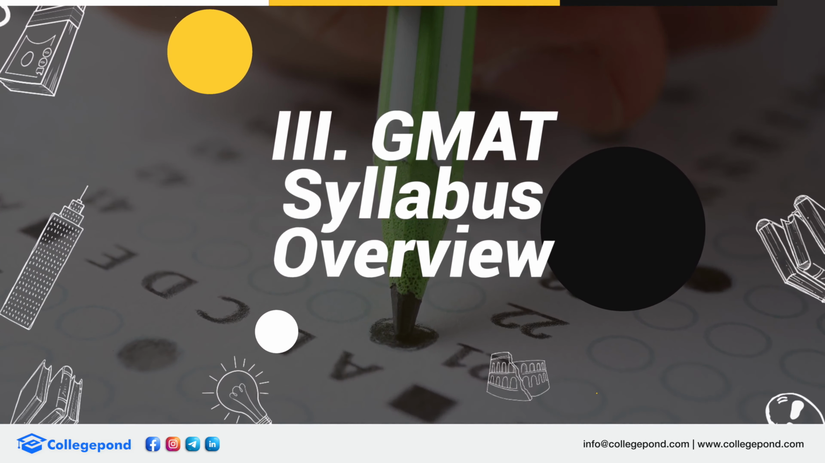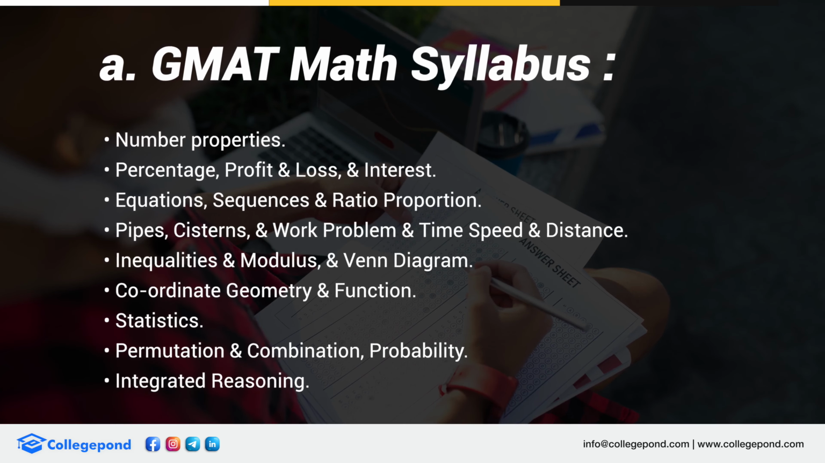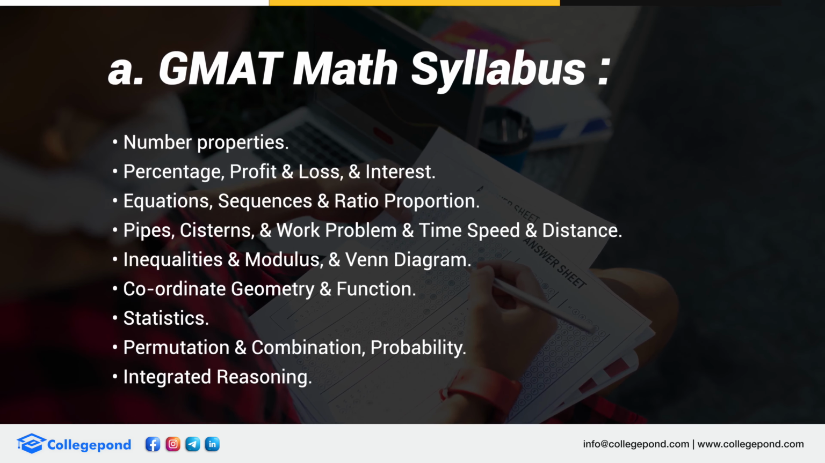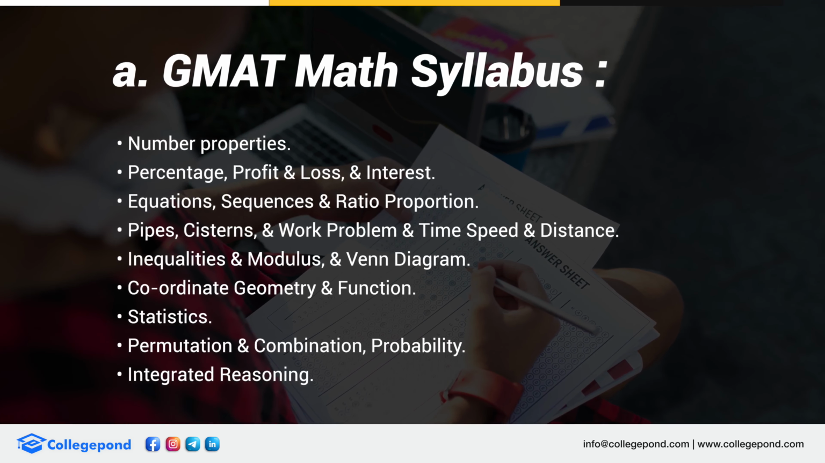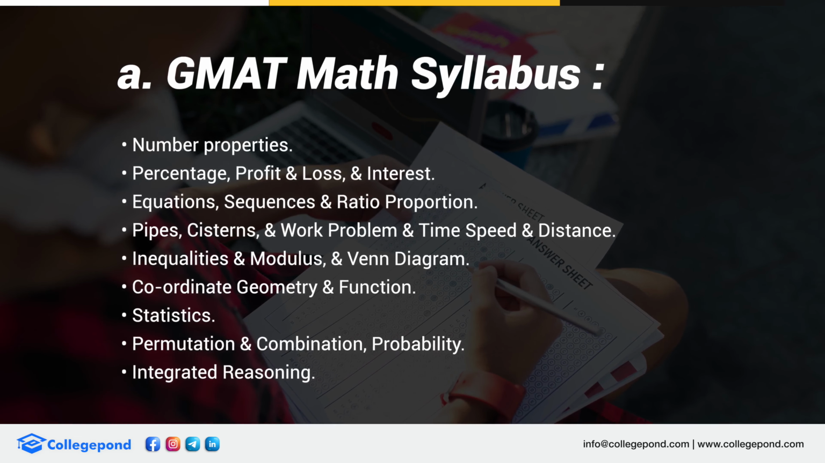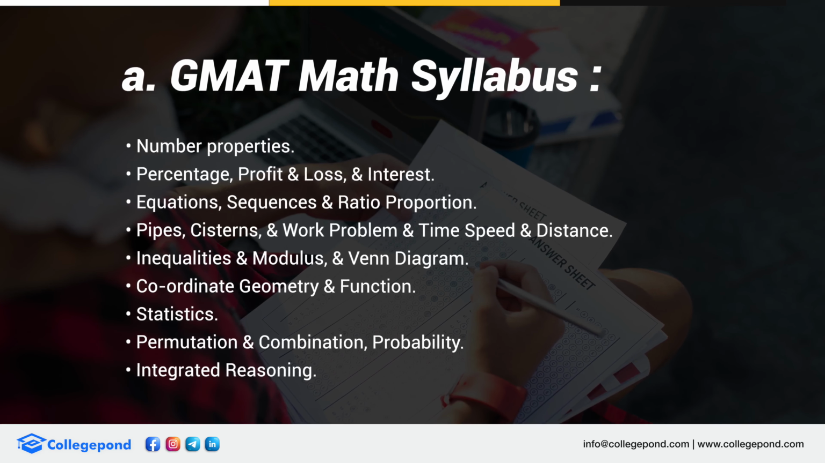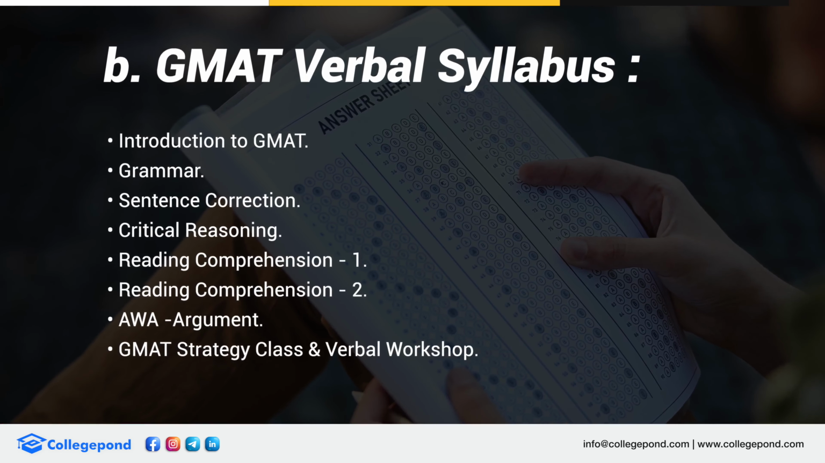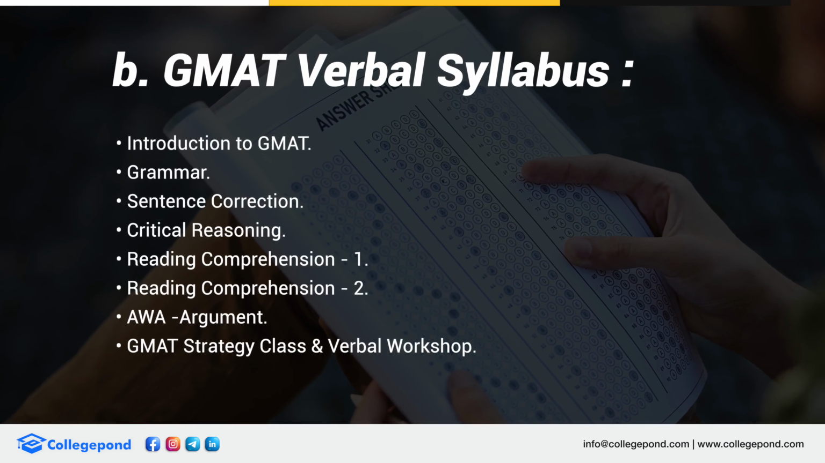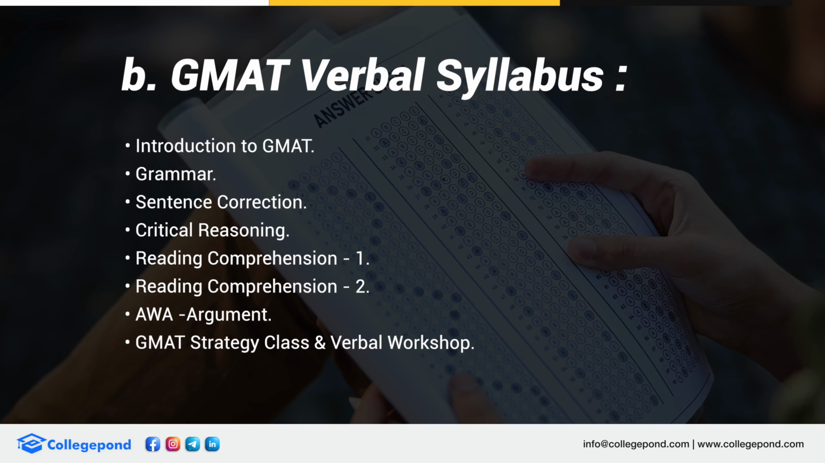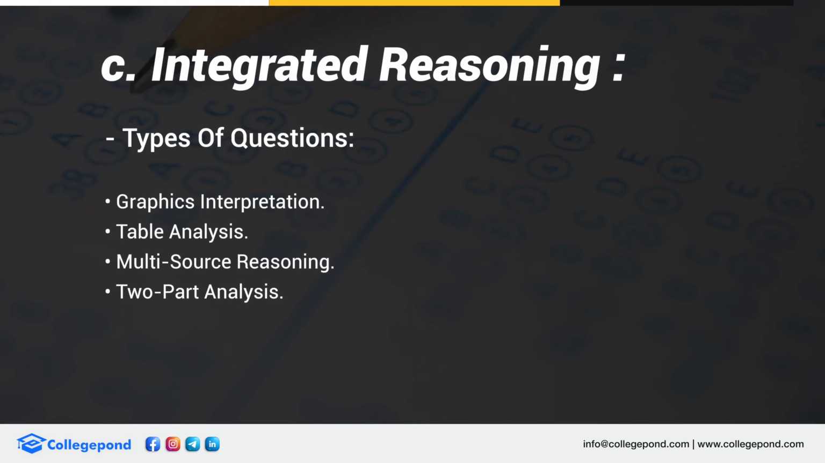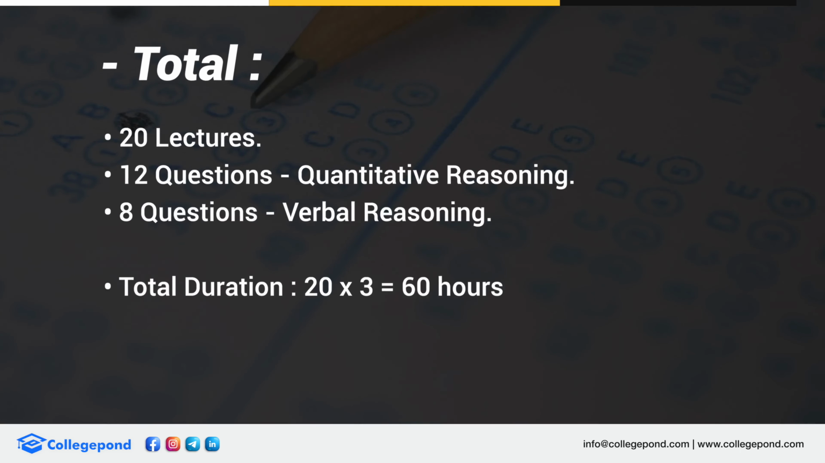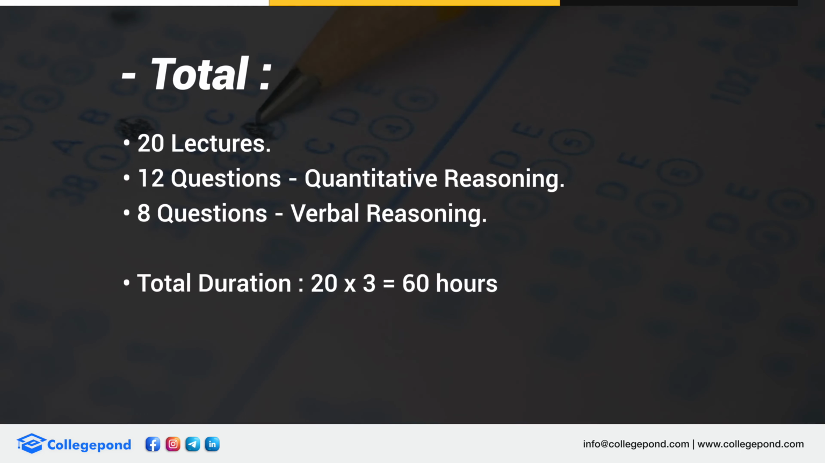Summarize the syllabus. This is the way we at Collegepond break it up. We have about 12 topics in math, out of which we have a strategy class and a math workshop. Similarly for verbal, we'll have a verbal class and a verbal workshop. In the workshop, we try to do exam related questions, which are a mixture of all the topics. So this is the way we target coaching at Collegepond.